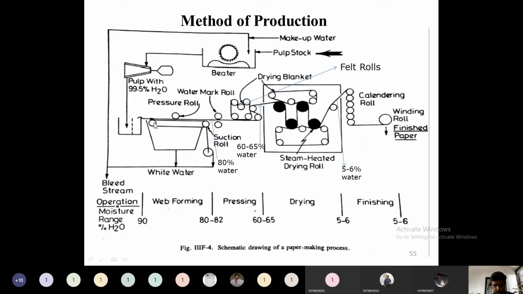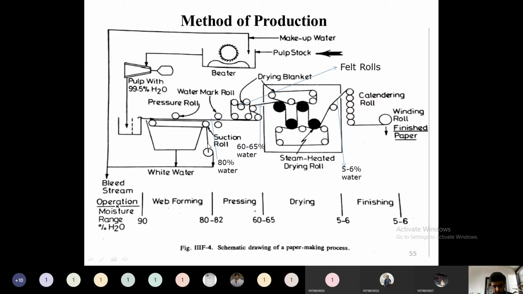After passing through the pressing rolls, first the wet web is formed, and the slurry is moved on an endless belt. Along this endless belt, a pressure roll will be there in order to remove the water. Some part of the water will go by gravity, in the gravity section. Through the influence of gravity some water will be removed, and some water will be removed using the pressing roll. Some mild pressure will be applied on the formed sheet, and the remaining water can be removed using the suction rolls.